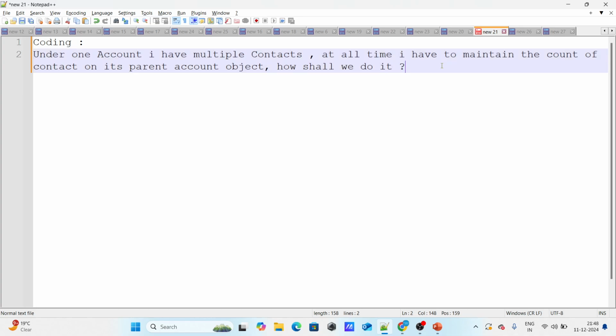They did ask me for a roll up summary. Basically, for an account A, let's say there are 5 contacts, so you just have to keep the count as 5. If you have 6 contacts, then you have to keep the contact count as 6, and vice versa. You can write the code for it, and you can even Google it if you want. If you want me to write the code, just comment down and I will surely post it.